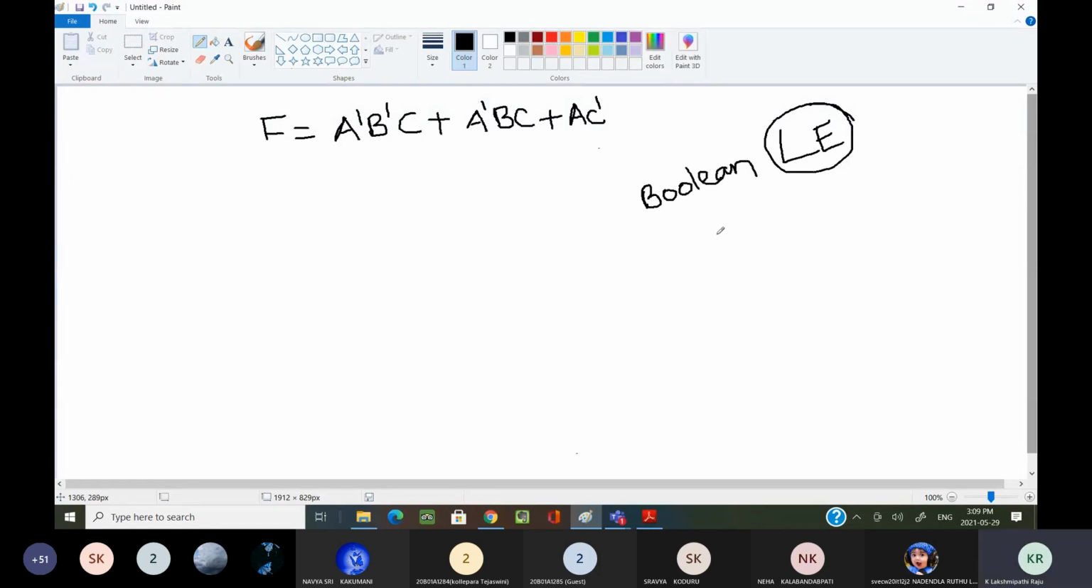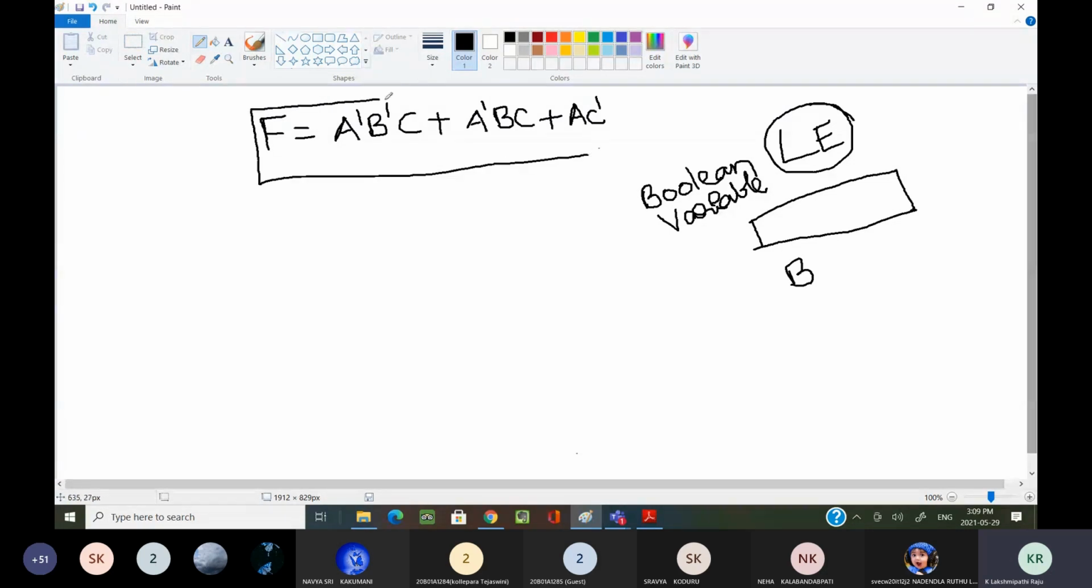By using Boolean values, suppose you have written one expression by using Boolean variables. By using Boolean variables, if you have defined an expression, that expression we can call a Boolean function. Here the example I have written is a simple Boolean function.